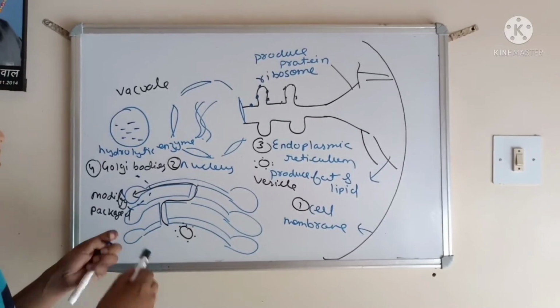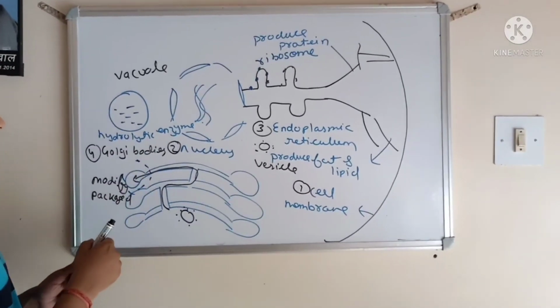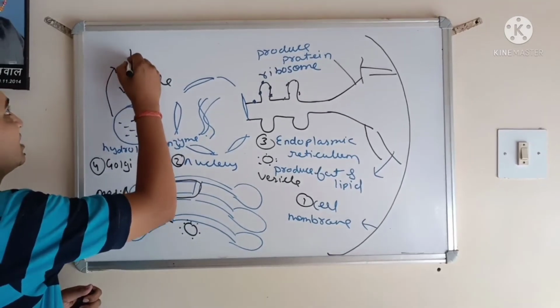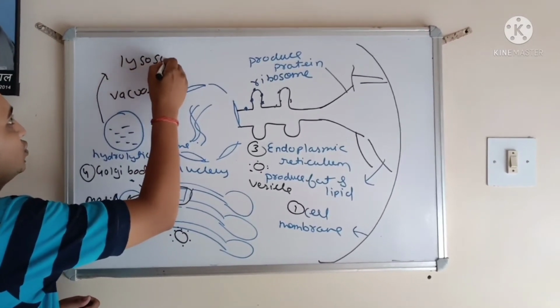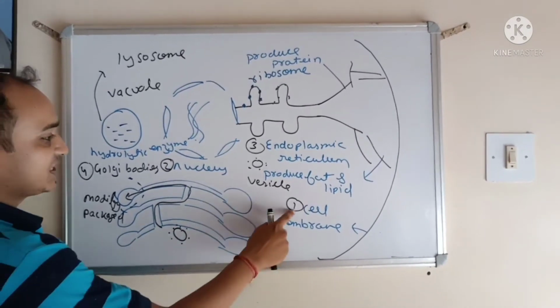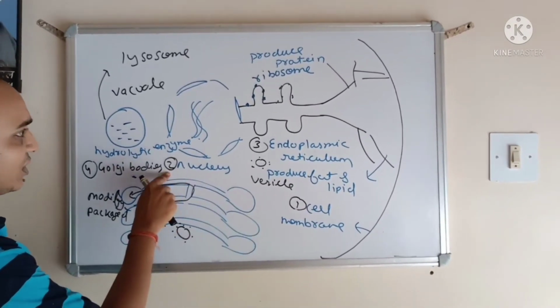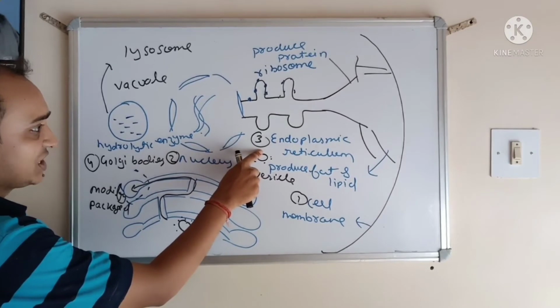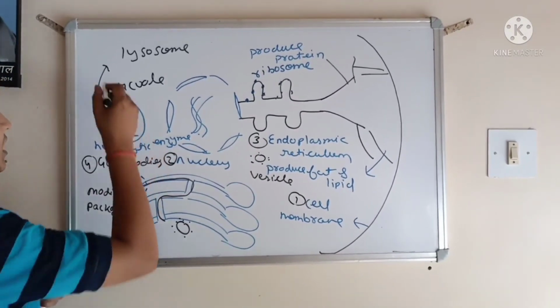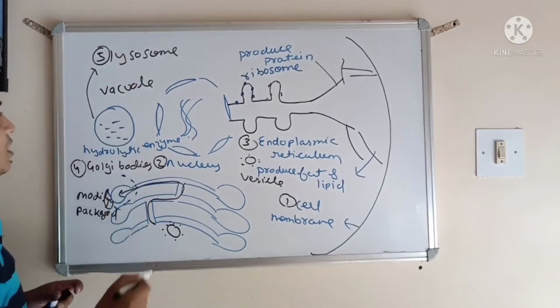This structure which contains hydrolytic enzyme is known as lysosome. So first one is cell membrane, second one was nucleus, third one was endoplasmic reticulum, fourth one was Golgi bodies, and lysosome is the fifth one.